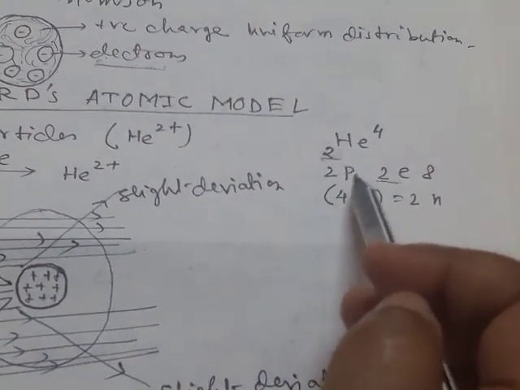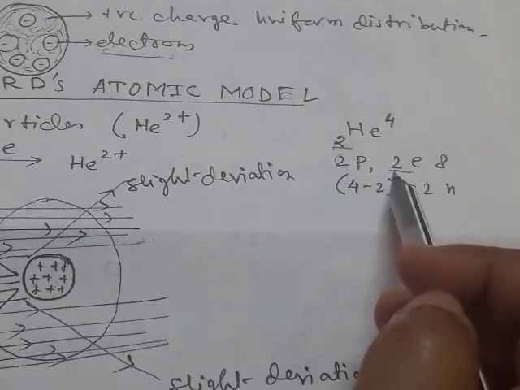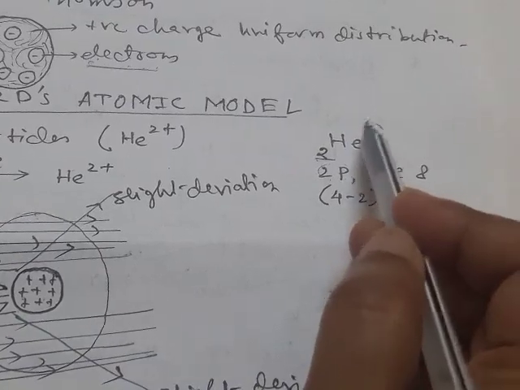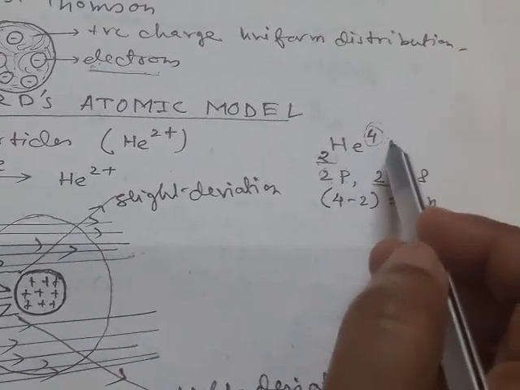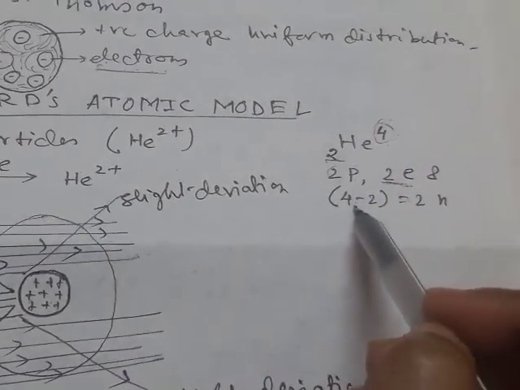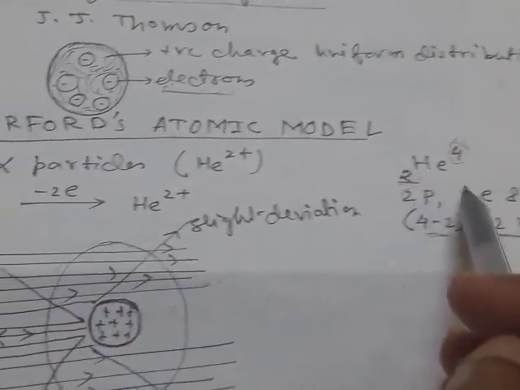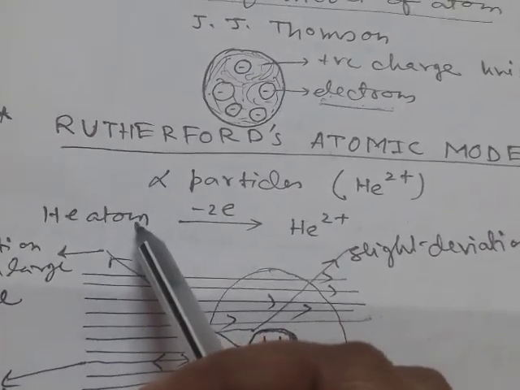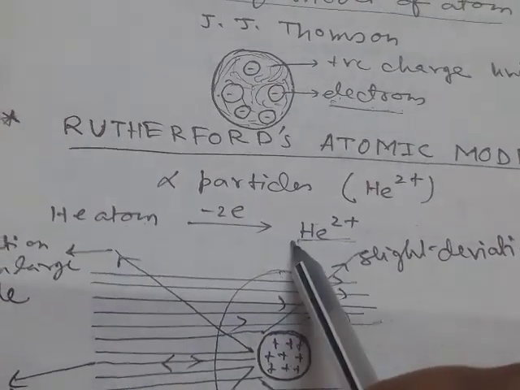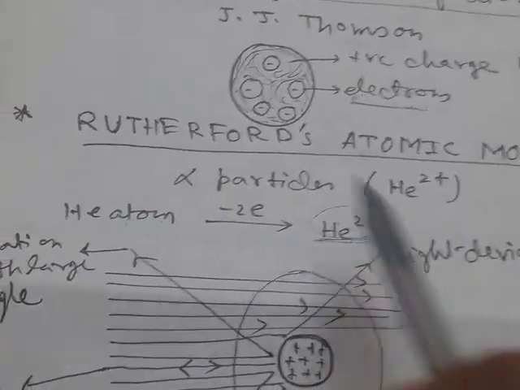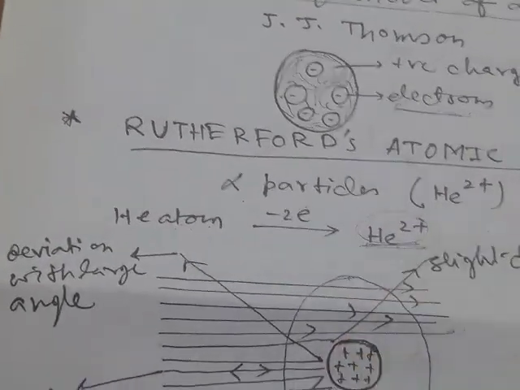Similarly, as there are 2 units of positive charge, there should be 2 units of negative charge, and this 4 represents the total number of protons plus the total number of neutrons. So 4 minus 2 is equal to 2 neutrons. Now if 2 electrons are removed from one helium atom, then we get the helium 2 plus ion. This helium 2 plus ion corresponds to alpha particles.